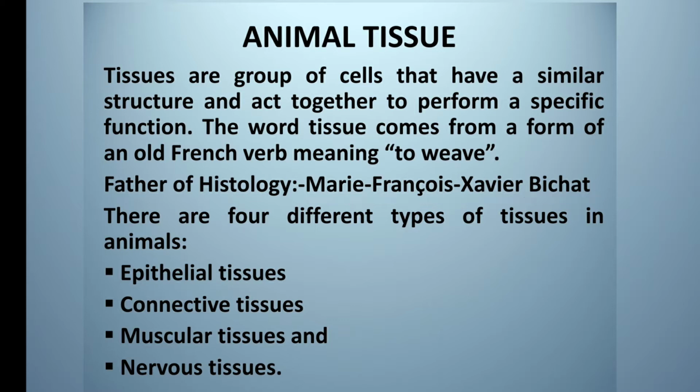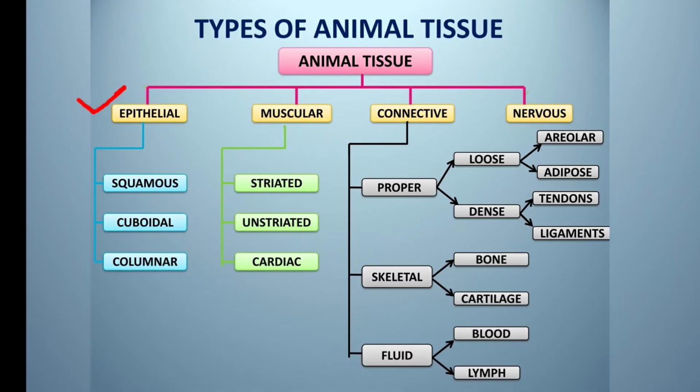There are four types of tissue in animals. These are epithelial tissue, connective tissue, muscular tissue and nervous tissue. First of all, epithelial tissue. These form a continuous layer over the external surface of the body and the internal or luminal surface of visceral organs. It also constitutes the lining of body cavities and blood vessels. Basically, these are of three types: squamous epithelial tissue, cuboidal epithelial tissue and columnar epithelial tissue.